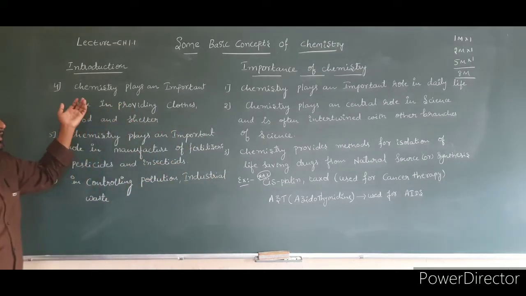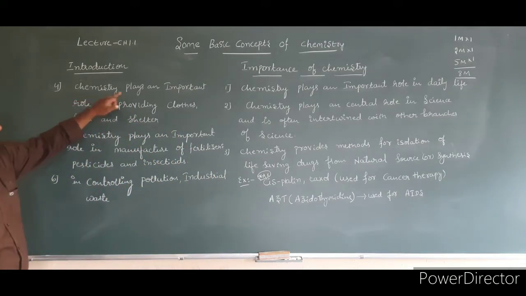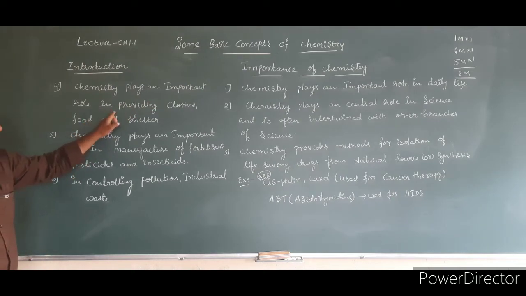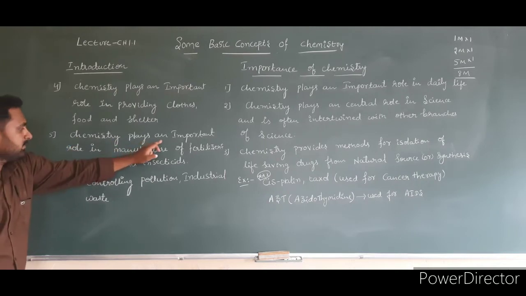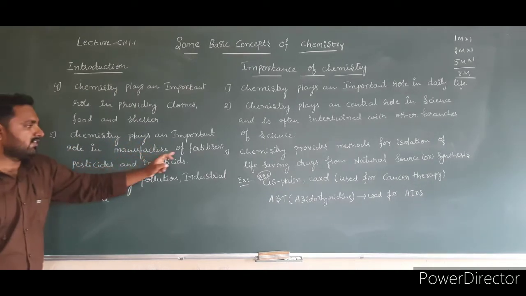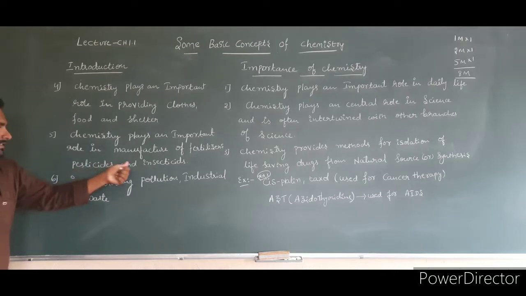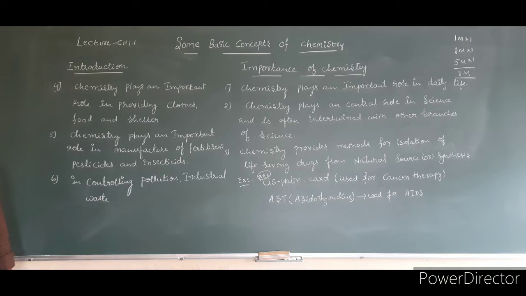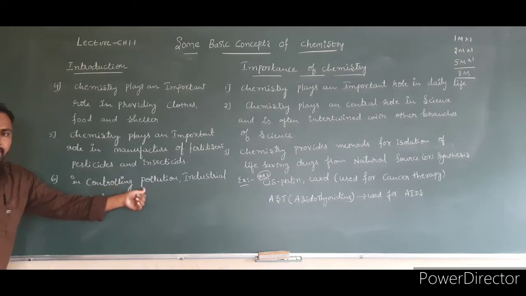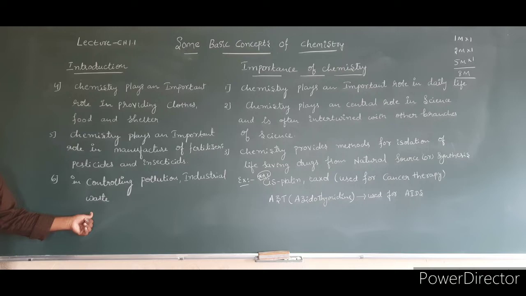And the next importance of chemistry is that chemistry plays an important role in providing clothes, food and shelter. And the fifth one, chemistry plays an important role in the manufacture of fertilizers, pesticides and insecticides. These are helpful to human life either directly or indirectly. The sixth one, chemistry also helps in controlling pollution and industrial waste.